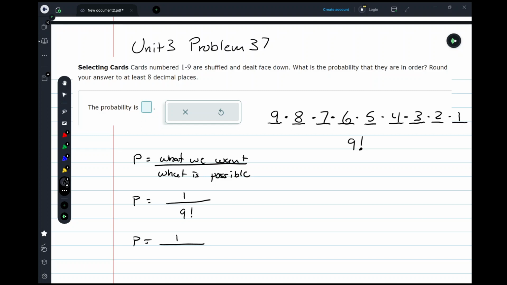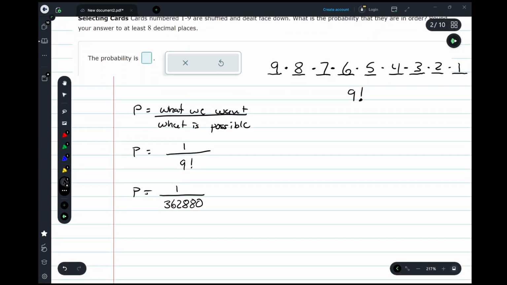So we're going to say now that the probability is 1 divided by 9 factorial, which is 362,880. Then the problem says that we need to answer to at least 8 decimal places. So if I do that division, I find out that my probability is equal to 0.00000, making sure I'm getting all the zeros correct, there's 5 zeros, then 2, 7, and then 6 by rounding to that 8th decimal place.